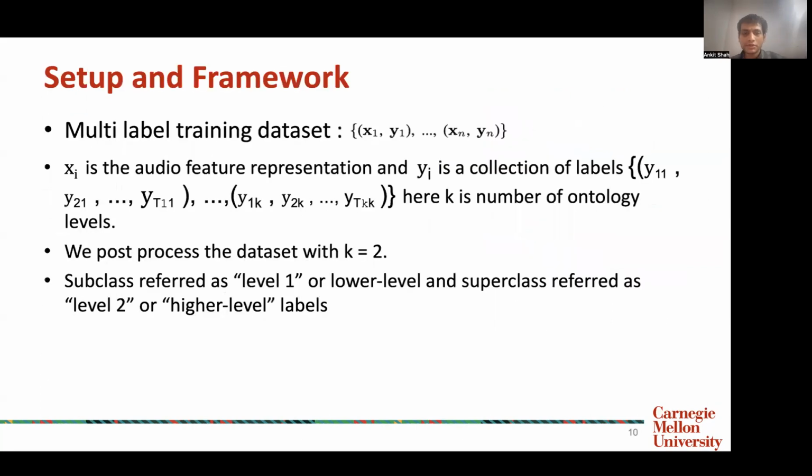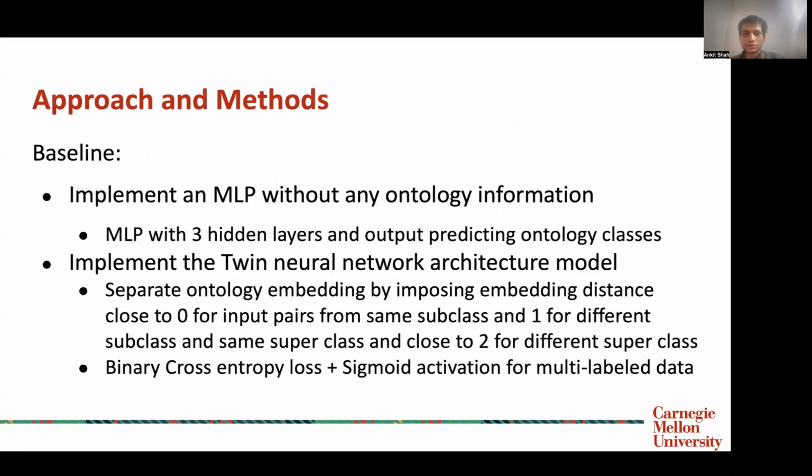And we formally describe this as X1, Y1 pairs, where X1 consists of the audio as a feature representation, and Y1 is a collection of labels, where each label is at an individual ontological level. So here we process the data with k equal to 2, where we have the subclass referred to as level 1 and the superclass referred to as level 2.